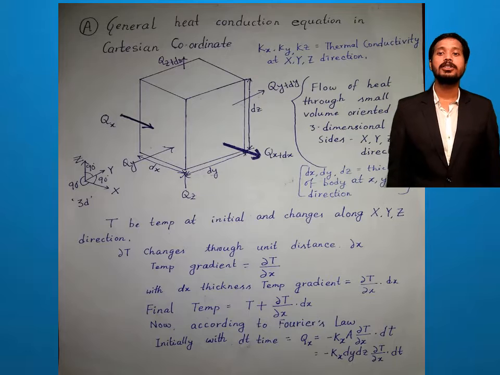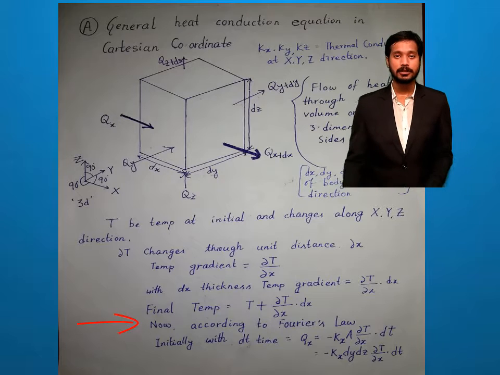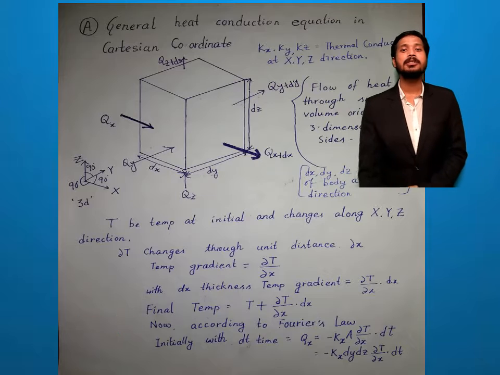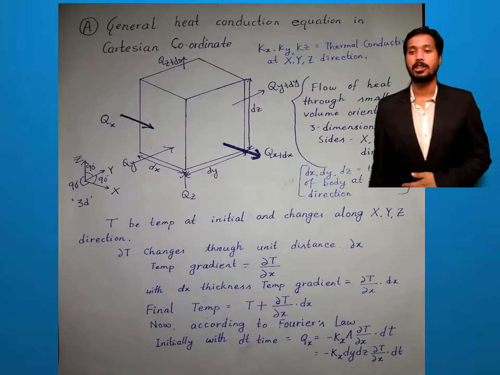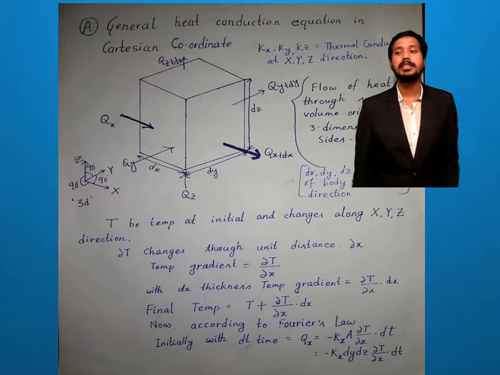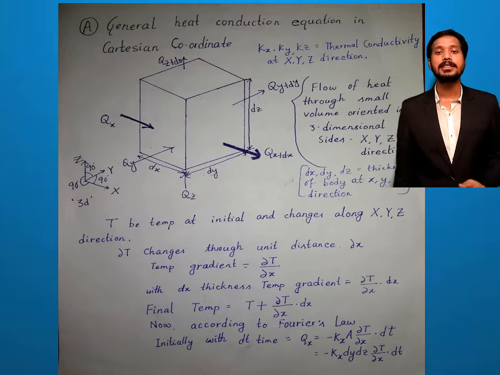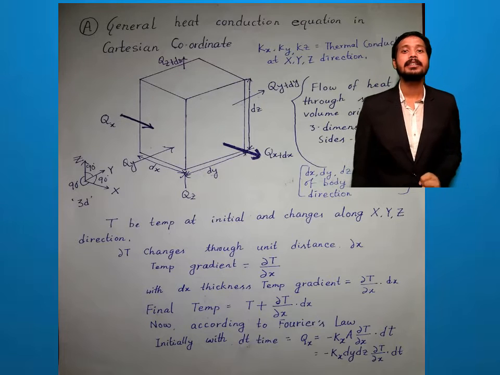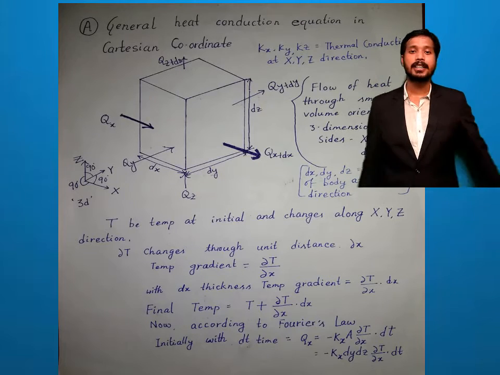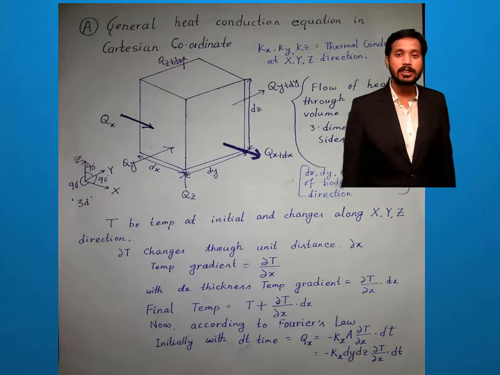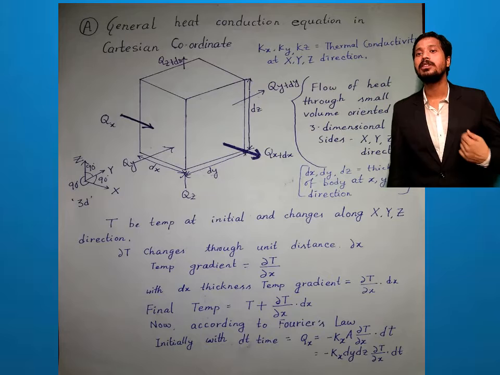Now according to Fourier's law. Why Fourier's law? Because the medium is solid. If the medium is solid, then we have to apply Fourier's law. What is Fourier's law? Initially with dt time, the value of Qx is minus Kx. What is Kx? Thermal conductivity in X dimension. Into A, the cross-sectional area. Now which area will you take?